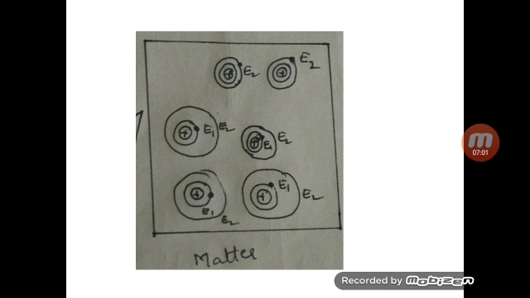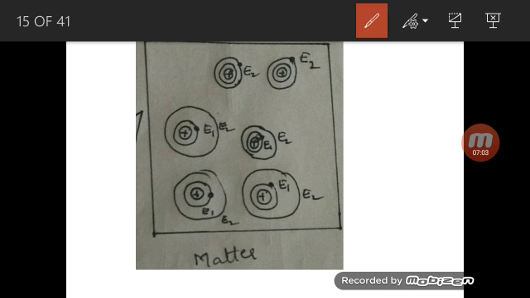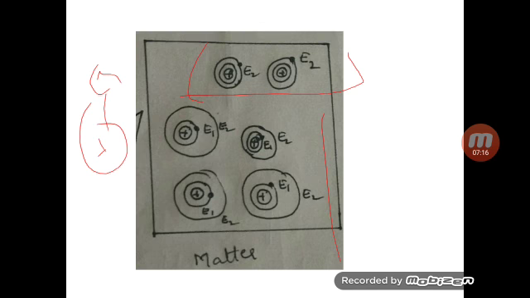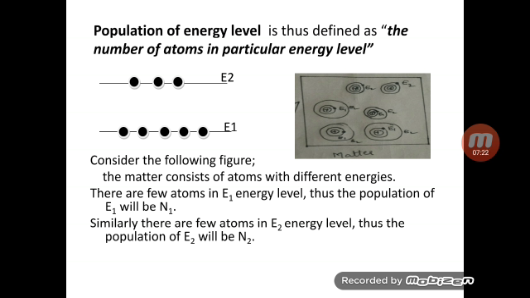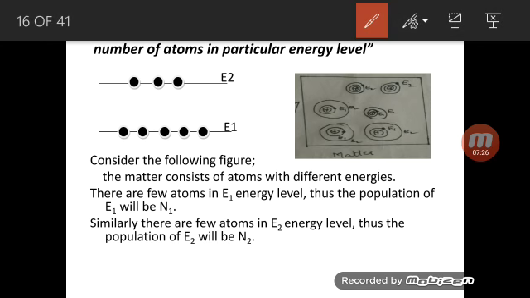The same diagram here, you can look here. There are few atoms in the E1 state, few atoms in the E2 state. There may be one more atom in E3, like this is the E3 state. Clear? Now I can define the population as the number of atoms in a particular energy level.